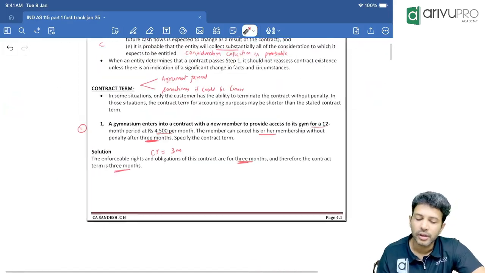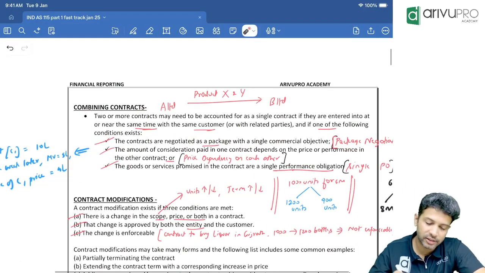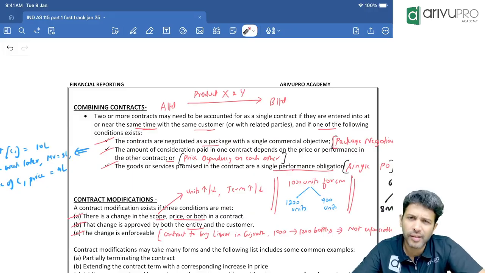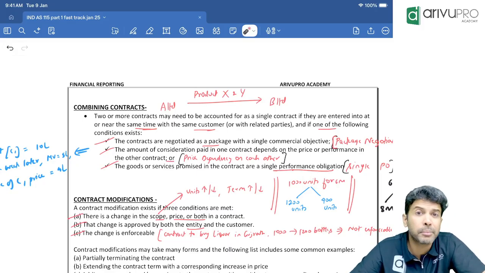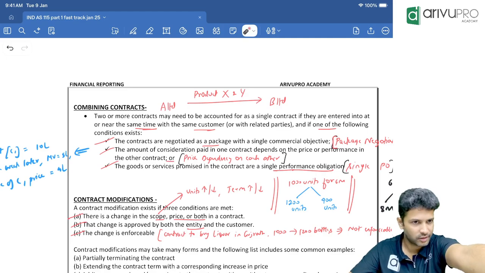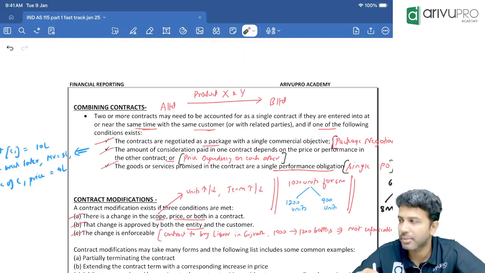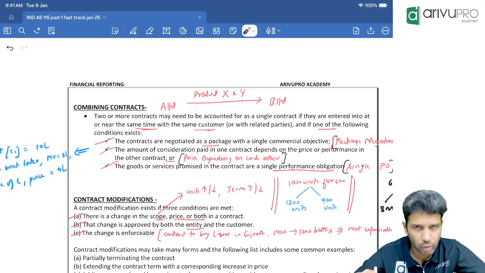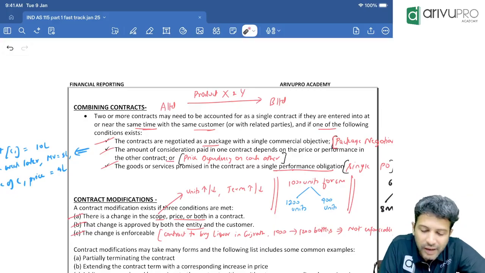Over. Next one. Combining contracts. What does combining contracts mean? Sometimes you will enter multiple contracts with usually the same customer. With one customer you may enter, let's say, 4 or 5 contracts because you can deal with multiple varieties of goods. Here, we can offer you a CA course, and we can make a contract to offer an ACCA course also. Same customer, but we are making one contract or two contracts. If you have entered into multiple contracts, this concept asks, can we combine them?